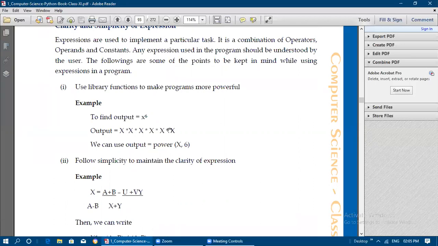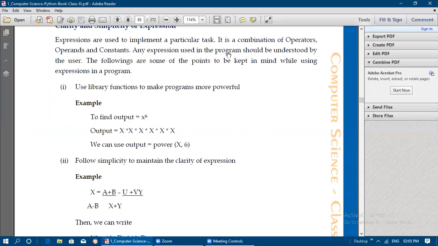Mainly if you want to solve mathematical problems, you need to write a formula that will consist of expressions only. The formula will have operators and variables or constants. So this only makes an expression. So expressions are used to implement a particular task. It is a combination of operators like star, multiplication, operands like x, and constants, that is 6. So like that we should have a combination of operators, operands, and constants in an expression.